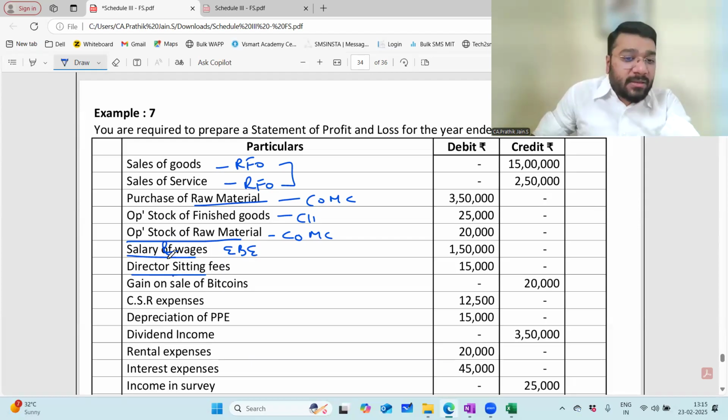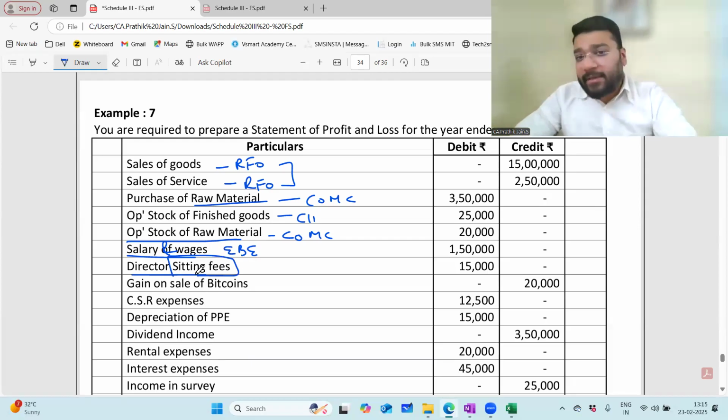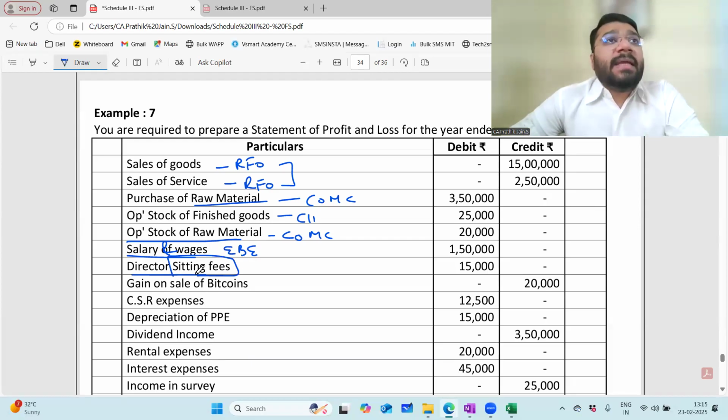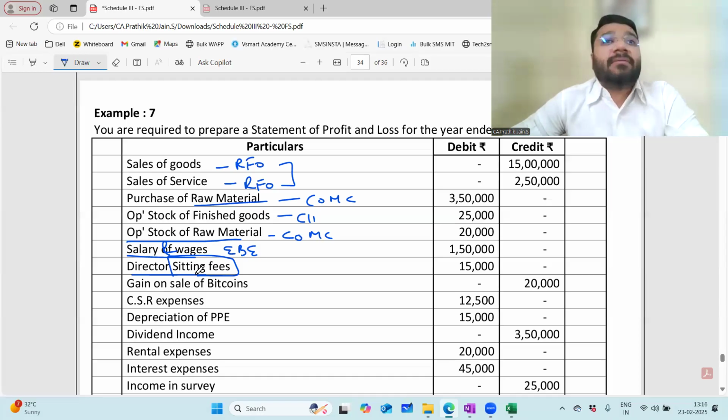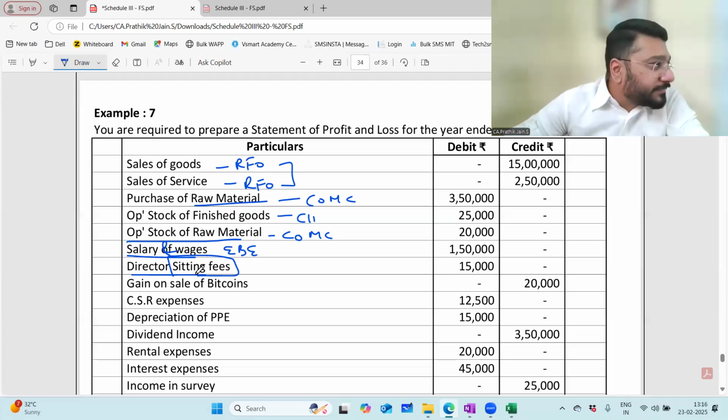Now what is the meaning of director sitting fees? Now listen to me very carefully. In a company, it is very common to have a meeting called the board of directors meeting. In this meeting, all the directors come together to discuss the very important decisions that they have to take.